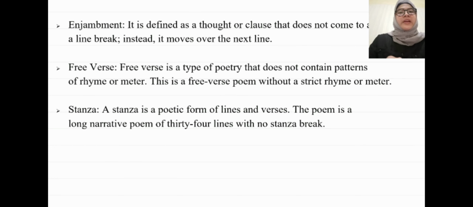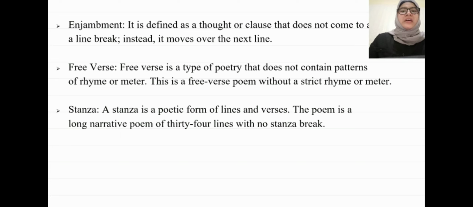And the next, there is enjambment. It is defined as a thought or clause that does not come to an end at a line break. Instead, it moves over to the next line.